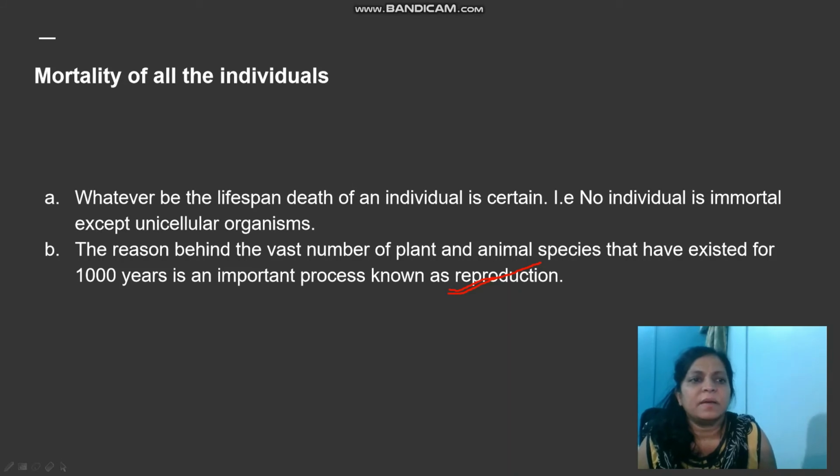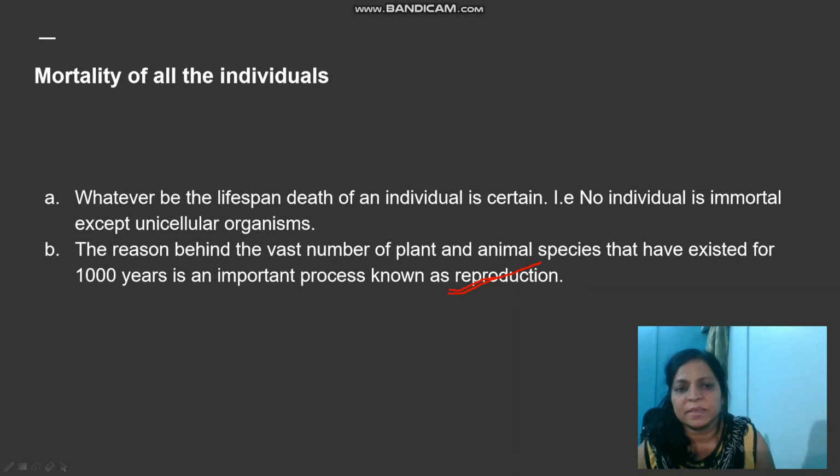Next we are learning about mortality of all individuals. Once an individual is born, it is bound to die. Whatever be the lifespan of an individual, death of that individual is certain. No individual is immortal except the unicellular organisms. Unicellular organisms do not show mortality. They are supposed to be immortal in nature.